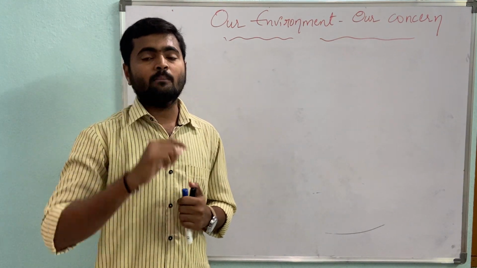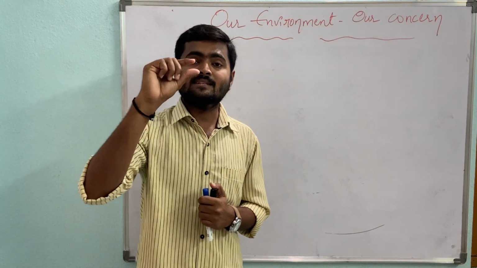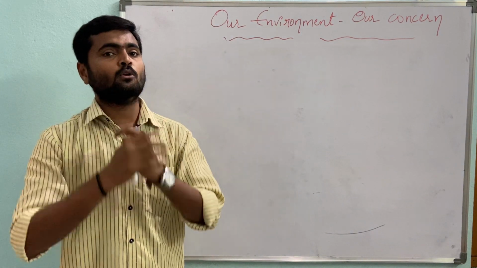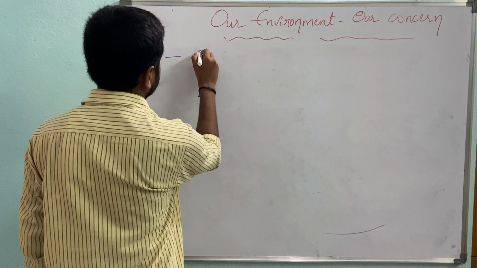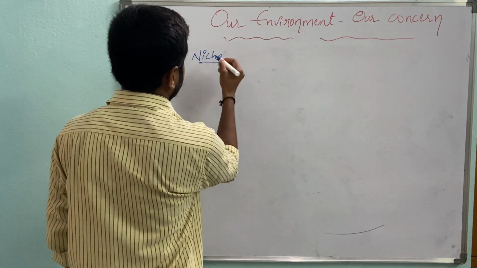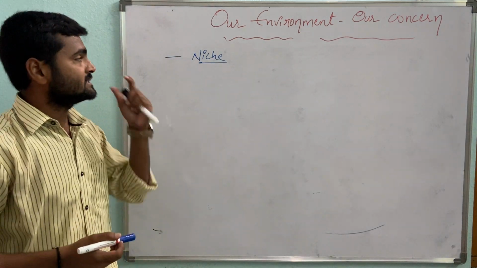Okay, in each and every food web, the animals have a specific place for them, Nana. In each and every food web, each and every animal has its specific role or specific place. So that is called what, Nana? Niche. That is called what, Nana? Niche. By taking one example, we can understand what is niche.